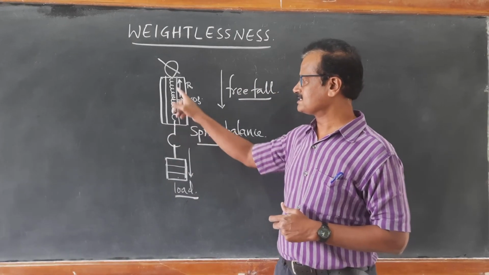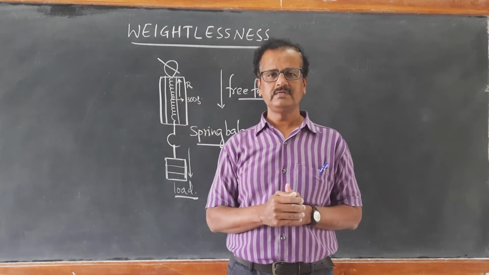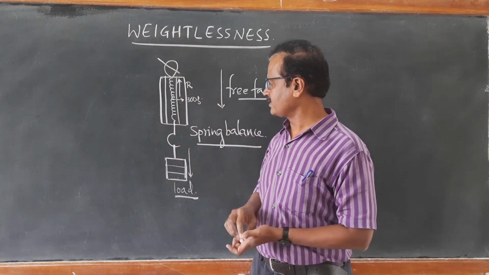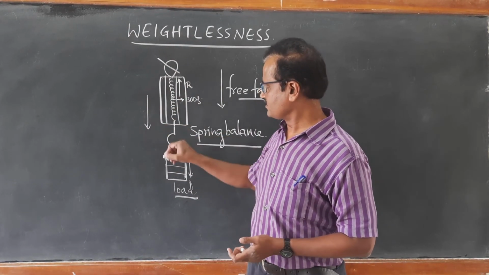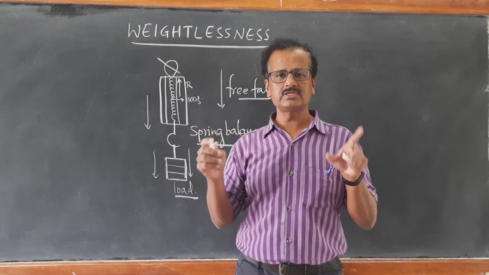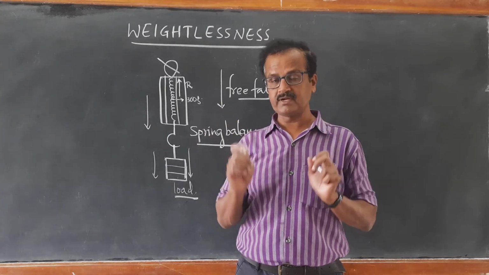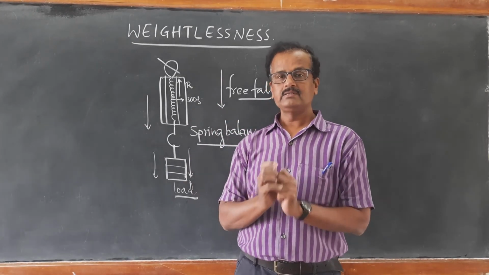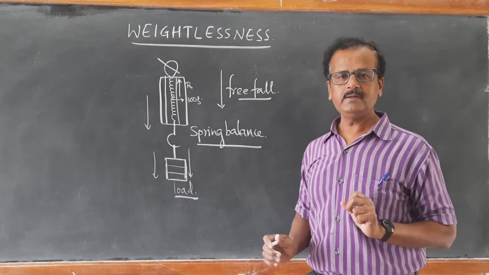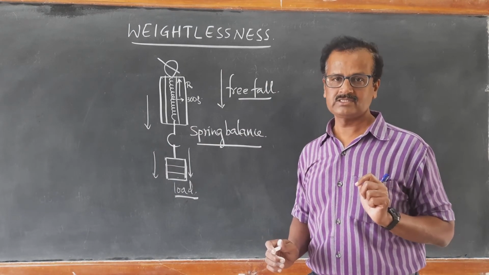Suddenly the pointer in this spring shows zero deflection. The pointer comes to zero, and the entire spring balance is falling, the load is falling freely, all are falling down under the force of gravity with the acceleration due to gravity. So any object which is under free fall is said to be in a weightlessness situation.